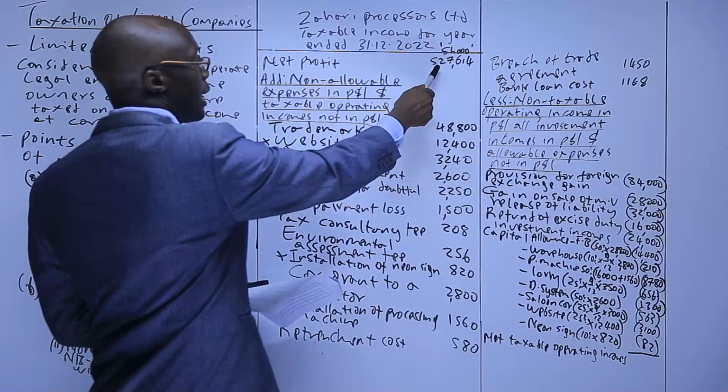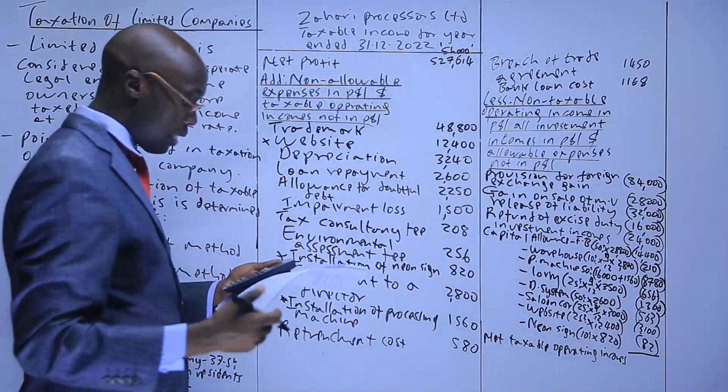So we'll start from the net profit, we add, and then we minus those ones.